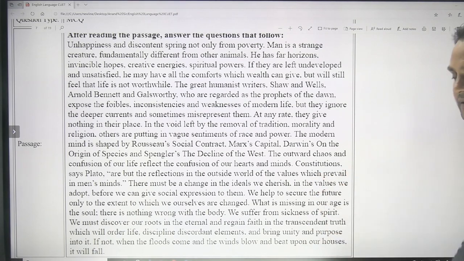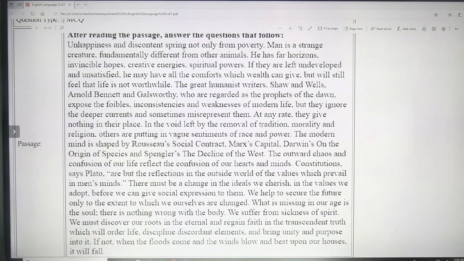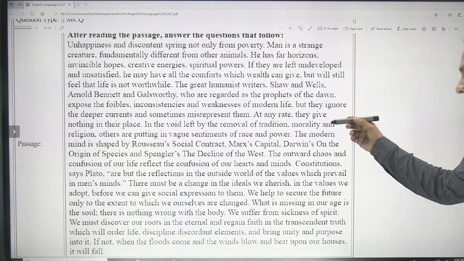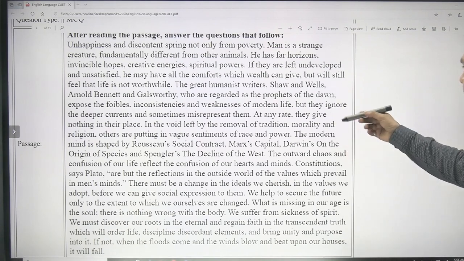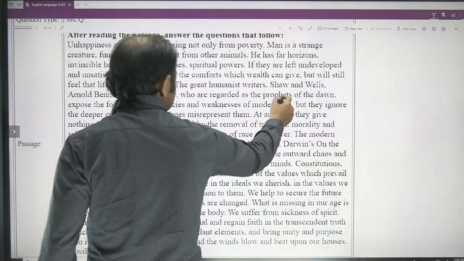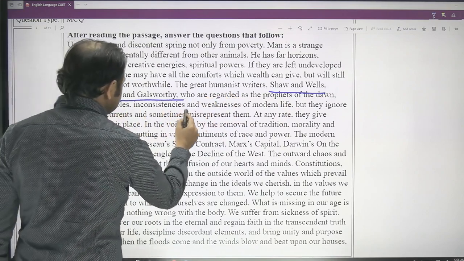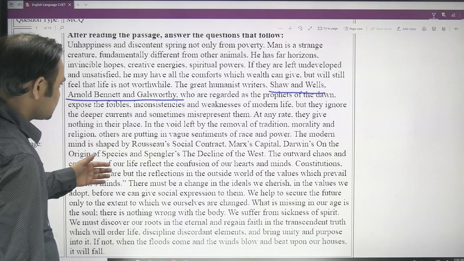Now this passage, in comparison with the other two passages that we have read earlier, the first passage was very easy, the second passage was also very easy, but this could be a bit tricky in reading. But if you look at the options, you will feel that actually the questions are not that tricky, the questions ultimately are easy. But if you talk reading wise, this could be a bit tricky. Why could it be a bit tricky? Because you might not be familiar with these names, for example Shaw and Wells, or you might not be familiar with Arnold, Burnett and Galsworthy, and the others have also been mentioned.